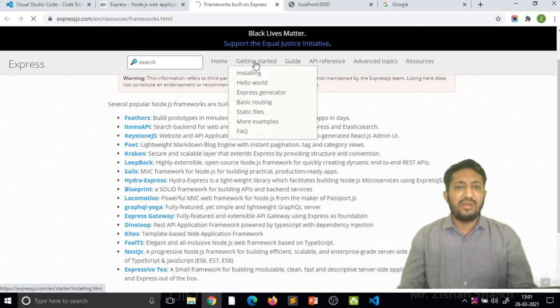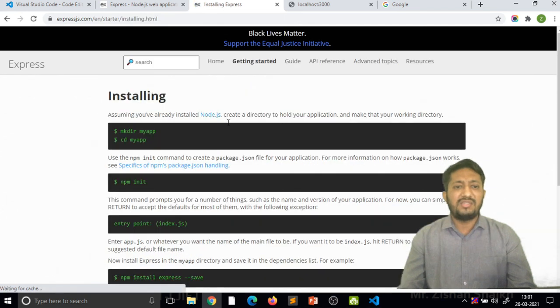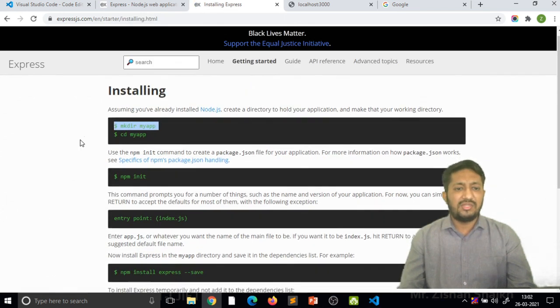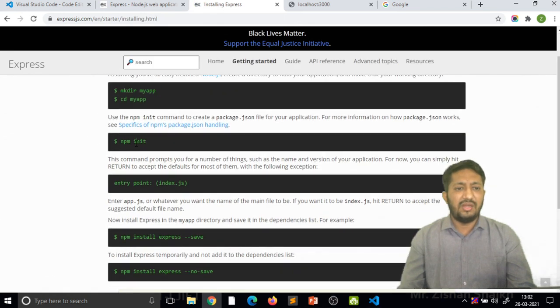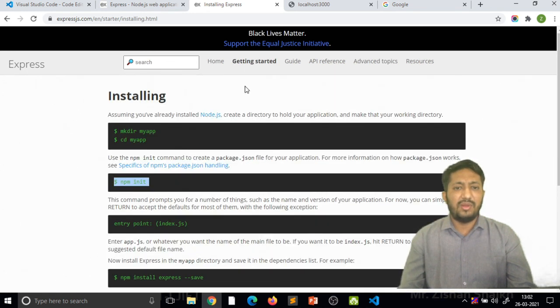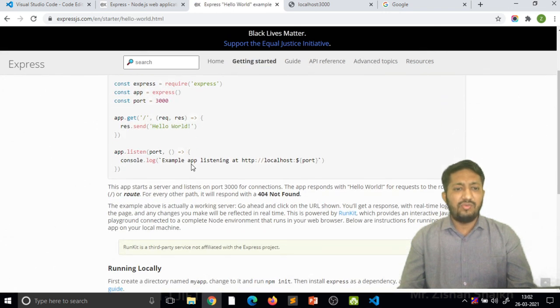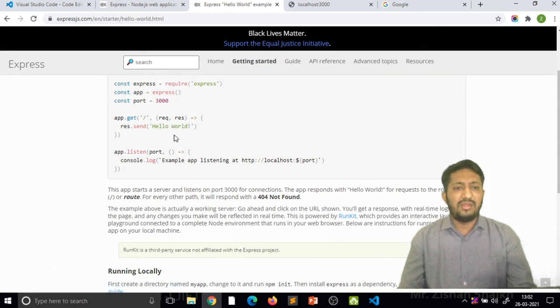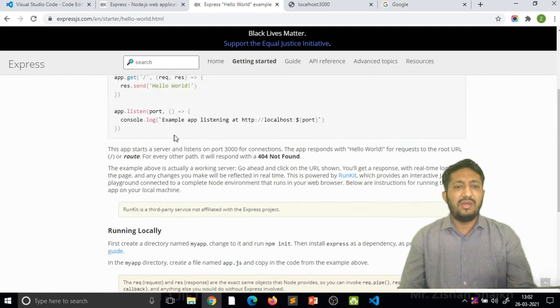When you are getting started, the installing steps are available. You get all these steps one by one: first make the directory, then initialize and create your JSON file, then the entry point. The hello world sample program is also available, telling how our particular program is made.